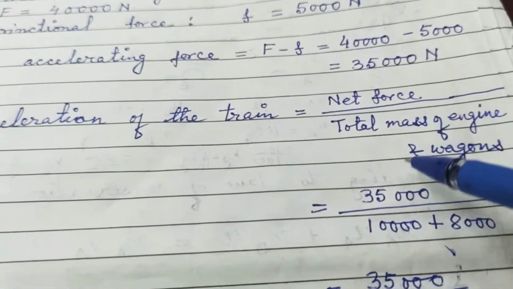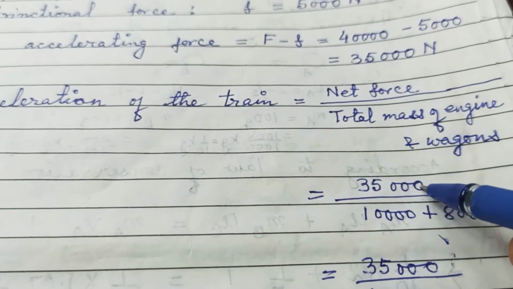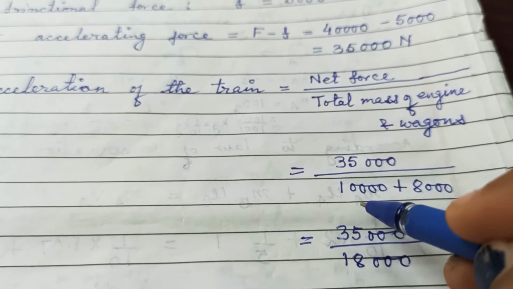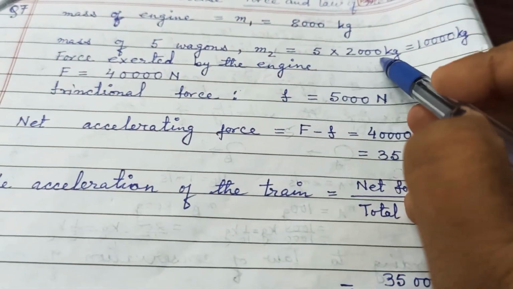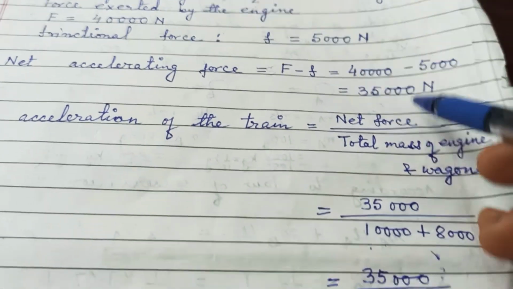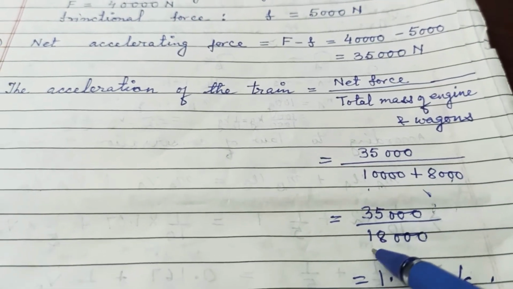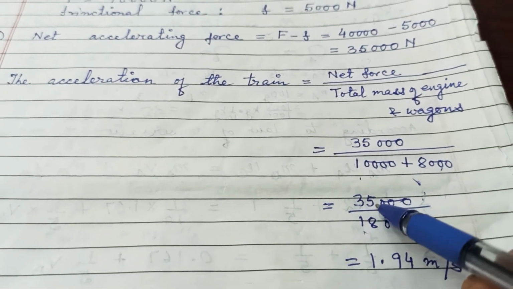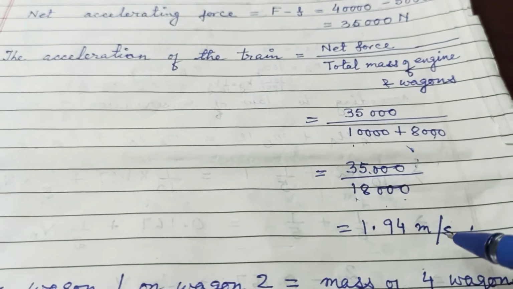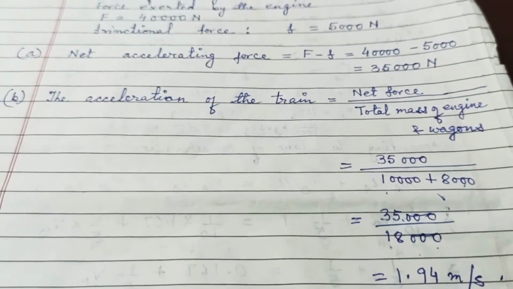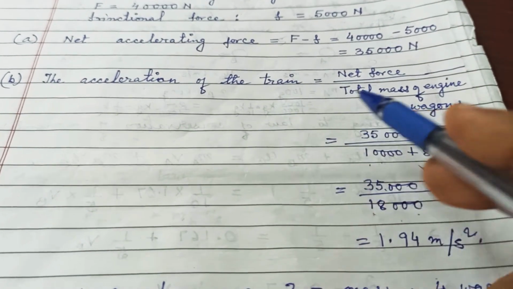We already found that 35,000 is the net force, and 5 wagons is 5 into 2000, that is 10,000. Plus engine 8,000, total 18,000. So 35,000 upon 18,000 is 1.94 meter per second square. That is the acceleration of the train.